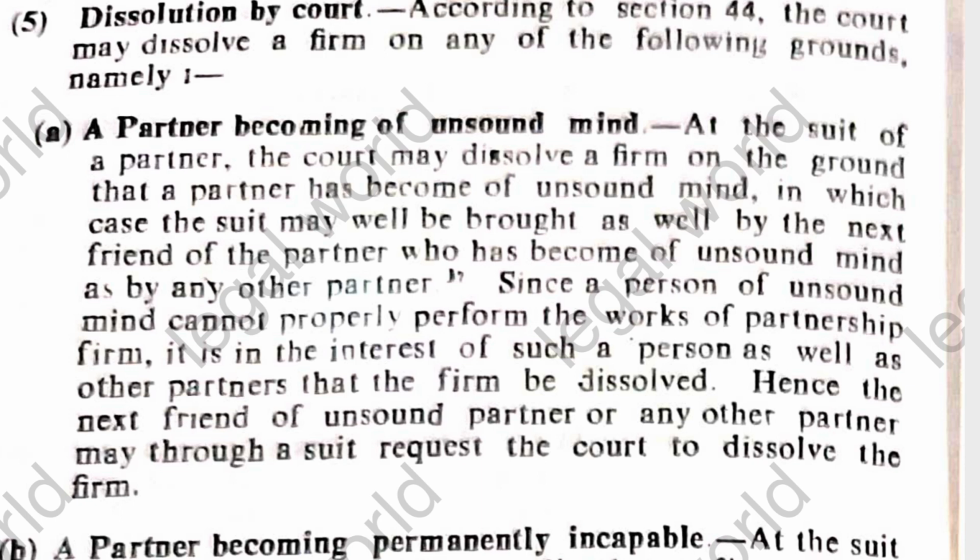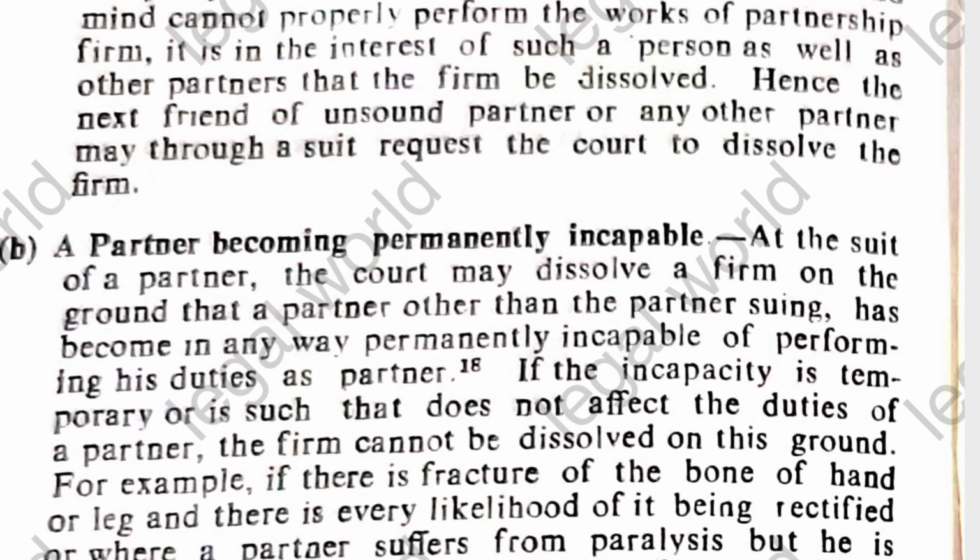Since a person of unsound mind cannot properly perform his duties in the partnership firm, it is in the interest of the person as well as the other partners that the firm must be dissolved. Hence, the next friend of the unsound mind partner or any other partner may bring a suit requesting the court to dissolve the firm. Next mode of dissolution, that is a partner becoming permanently incapable.